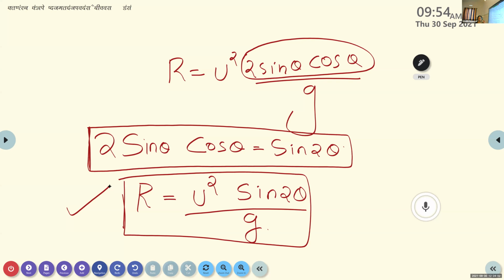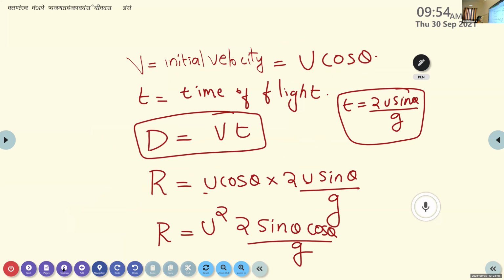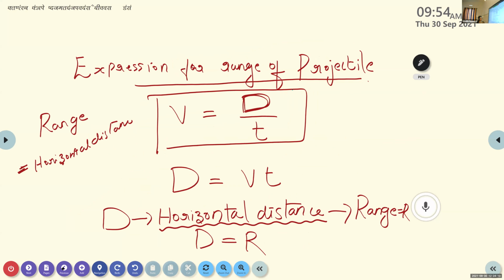Okay, now we can discuss one special case here. Before that, once again, I will explain how we get the expression for the range, the maximum horizontal distance covered by the projectile. For that, we start from the basic equation of motion.